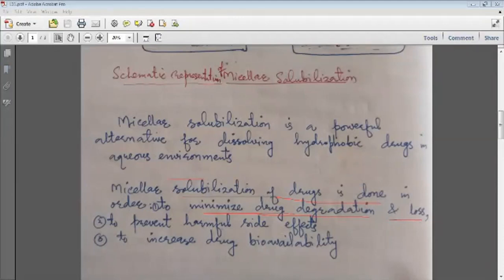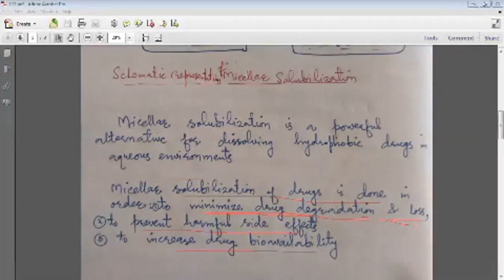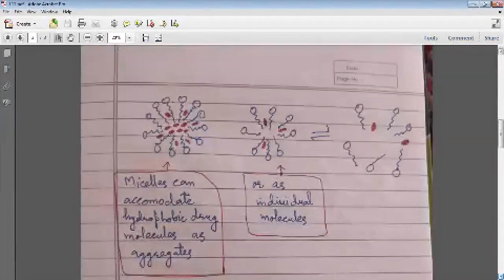It first minimizes the drug degradation and loss, and also it prevents harmful side effects, and also increases drug bioavailability. Suppose we need this drug to go to particular cells of the system, for example of the human body. For example, they will go into the intestines where the pH is alkaline, and we do not want them to be released in the stomach, so they can increase the drug bioavailability in the intestines. So for this we need these micellar systems for solubilization of these hydrophobic drugs.